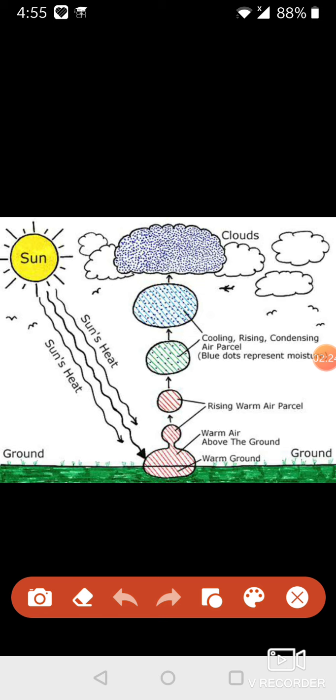Here in this figure we can see that sun heat is falling on earth. The earth's surface gets heated up by solar radiation. As solar radiation falls on the earth, the ground also gets heated up. Here the ground is getting warm gradually. From the warm ground, heat is transferred to the air around it, so the air also gets warm. Here the warm air has started rising up.